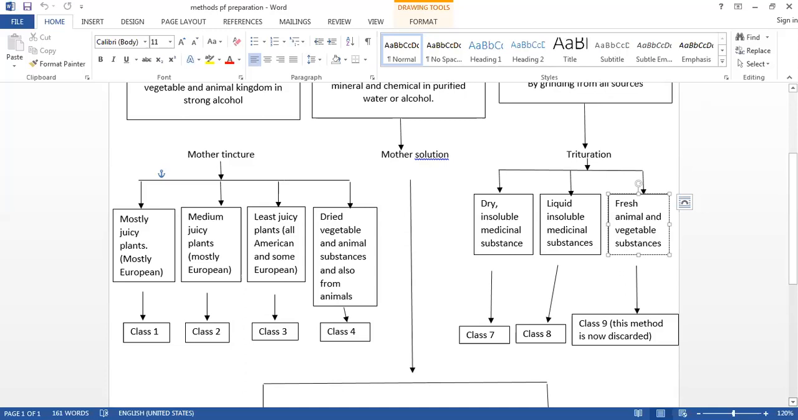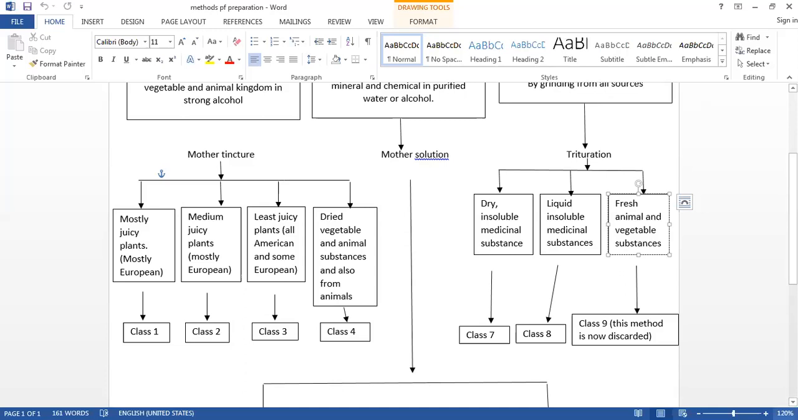Allopathic tinctures are generally reddish or brown in color. Homeopathic tinctures are generally green, as they are prepared from fresh plants, sometimes reddish or brown when they are prepared from dry vegetables. So in this way, there is a difference between the allopathic mother tincture and the homeopathic mother tincture.